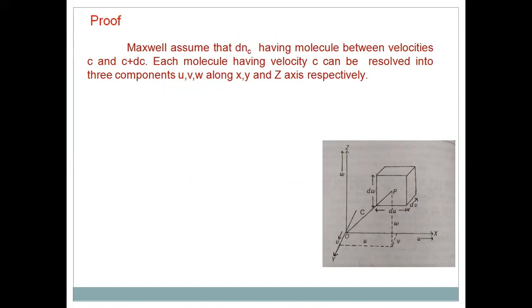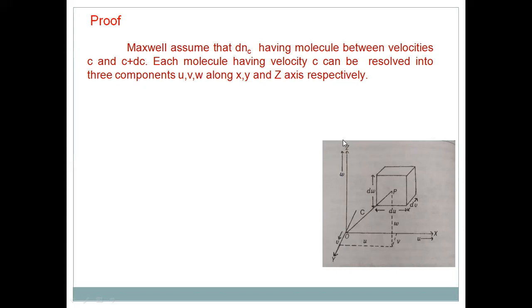So he assumed there is a number of molecules dN_c having velocity between c and c plus dc. We know velocity is a vector quantity that can be resolved into different components. Along the x-axis it is taken as u, along the y-axis as v, and along the z-axis as w. So the velocity c can be resolved into three components u, v, w. You see here, this is u along the x-axis, this is v along the y-axis, and this is w along the z-axis.